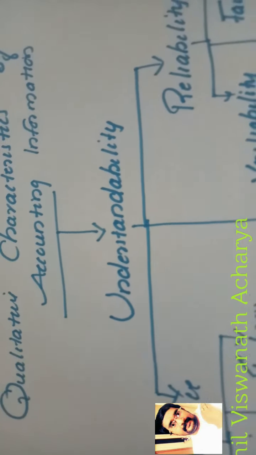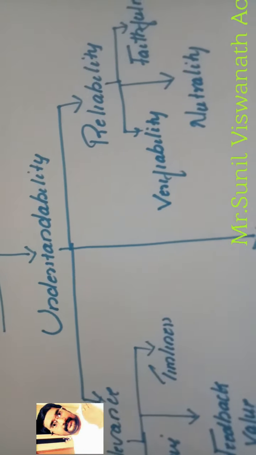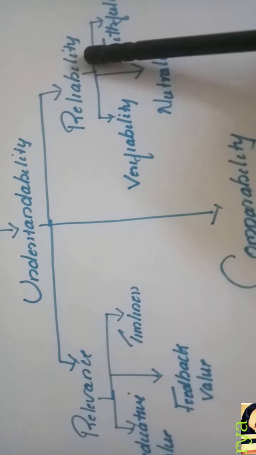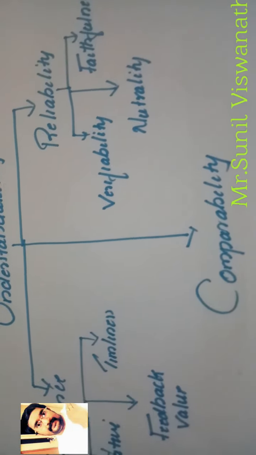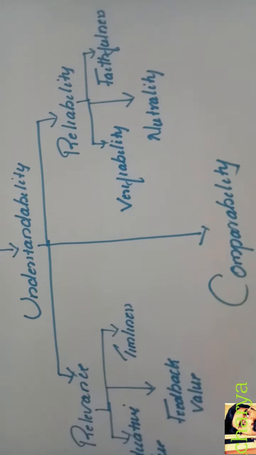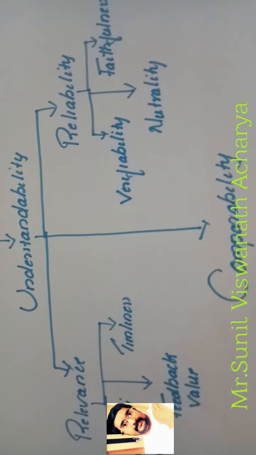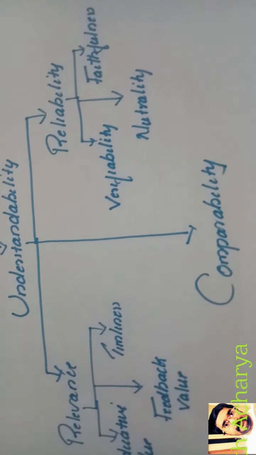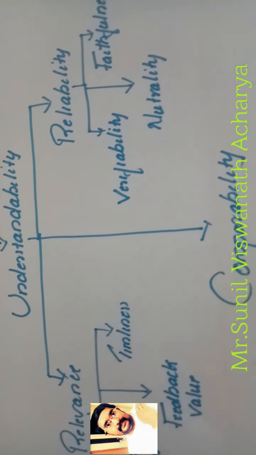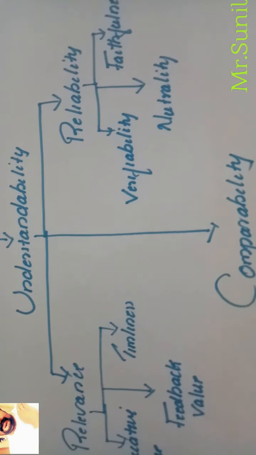The qualitative characteristics of accounting information are: first one is understandability, second one is relevance, next reliability, and last one is comparability. So how many qualitative characteristics are there? One is understandability, second is relevance, next is reliability, then comparability. So how many did I say? 1, 2, 3, 4 qualitative characteristics.